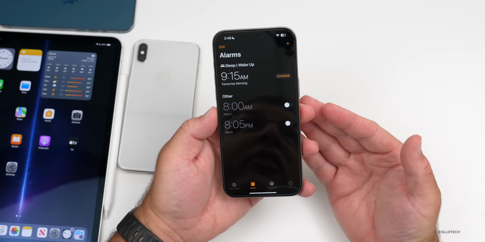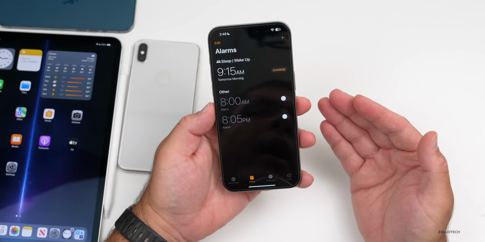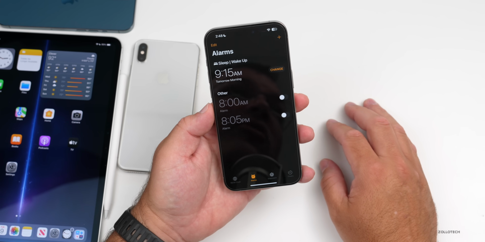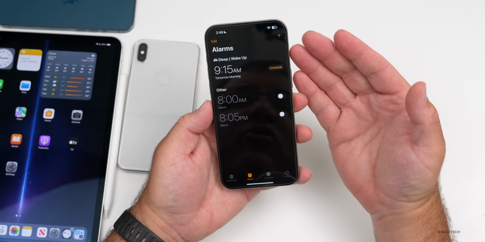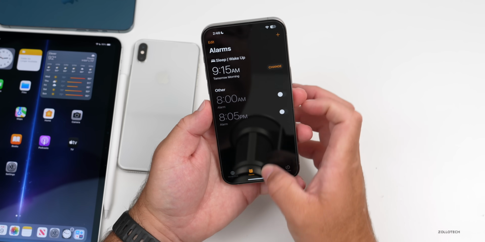I've experienced this myself. My daughter has experienced it. My wife has, and I know quite a few of you have as well, where typically when you're using a sleep-wake alarm, it doesn't sound sometimes. It's very hit or miss. It seems to be fixed with this update with Beta 2. And the standby bug also seems to be fixed.